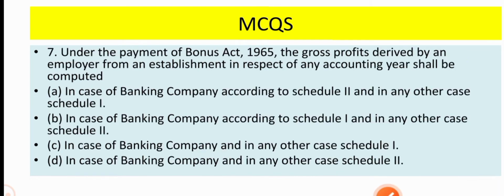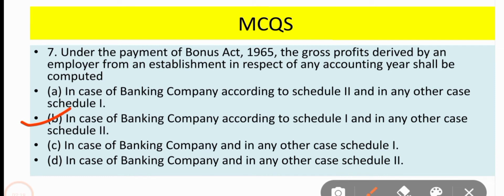Now come to question number 7. Under the Payment of Bonus Act 1965, the gross profit derived by an employer from an establishment in respect of any accounting year shall be computed. It shall be computed in case of banking company according to Schedule 1 and in any other case Schedule 2. So the correct option for this question is option B, in case of banking company to Schedule 1 and in any other case Schedule 2.